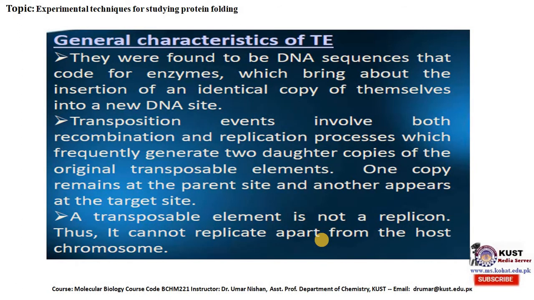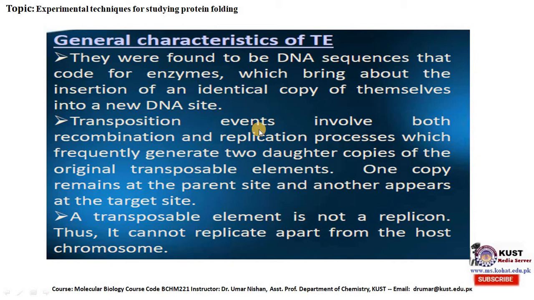General characteristics of TE or transposable elements. They were found to be DNA sequences that code for enzymes which bring about the insertion of an identical copy of themselves into a new DNA site.